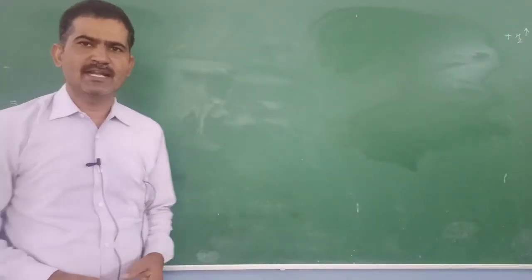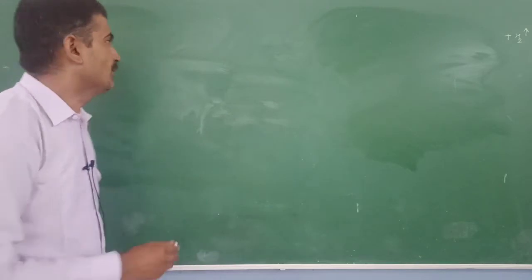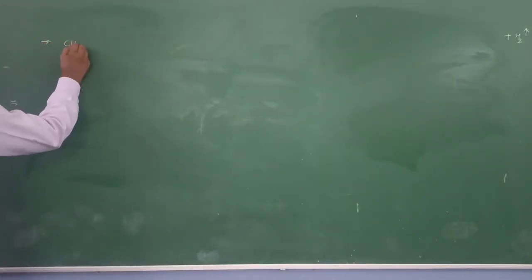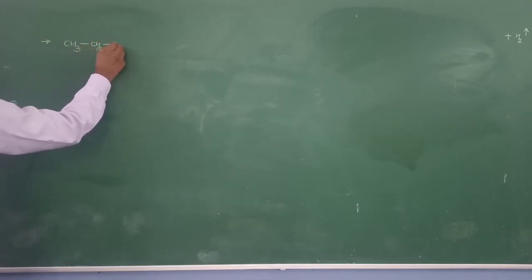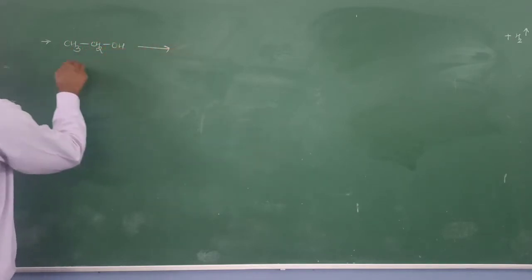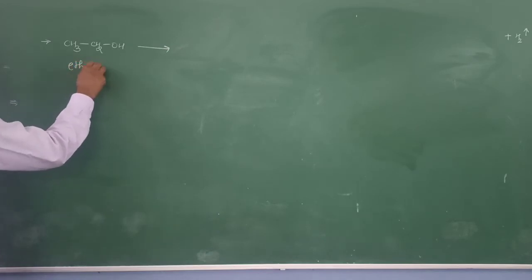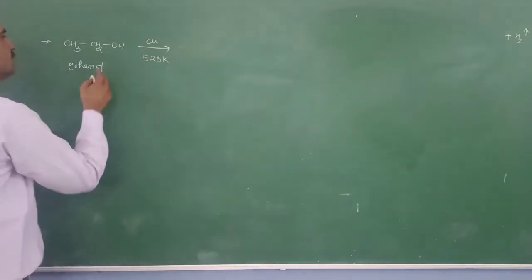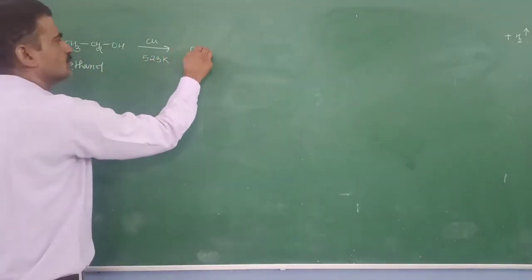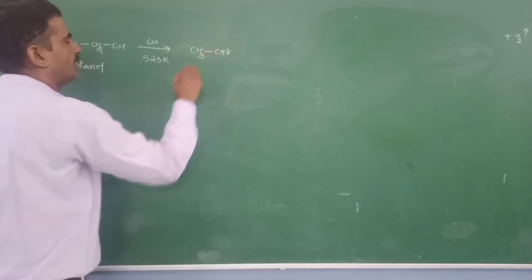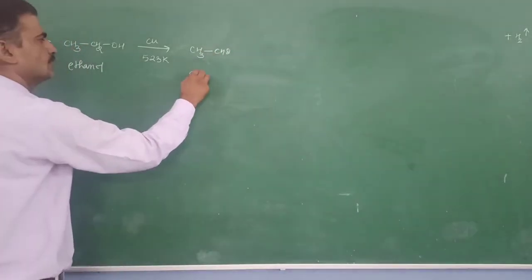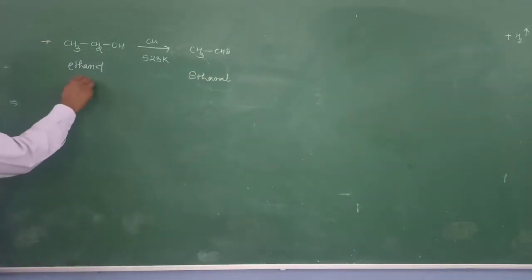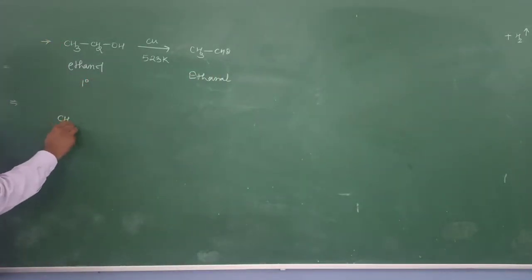We carry out this reaction at 523 Kelvin temperature. Let us see here. This is our primary alcohol, ethanol I take here, and I react with copper at 523 Kelvin. This undergoes dehydrogenation and it produces aldehyde, ethanal is formed. It means primary alcohol is oxidized to aldehyde.